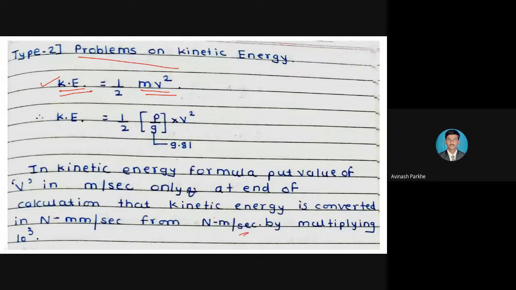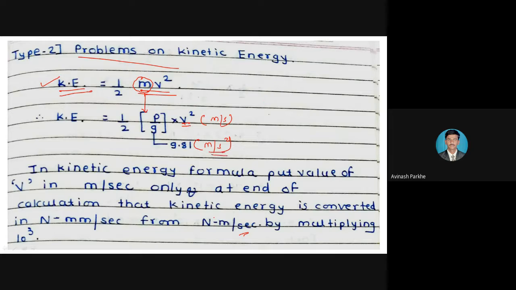Here the velocity is given in meter per second. If mass is given, in the kinetic energy formula we can put the direct value of mass, but sometimes the mass will not be given. The total load applied on the body will be given at that time. Instead of mass, this term can be replaced in the form of P upon g, that is 1/2 P upon g into V square. g will be taken as a constant, that is 9.81 meter per second square. P we have to convert to Newton, velocity we take in meter per second, and g in meter per second square.